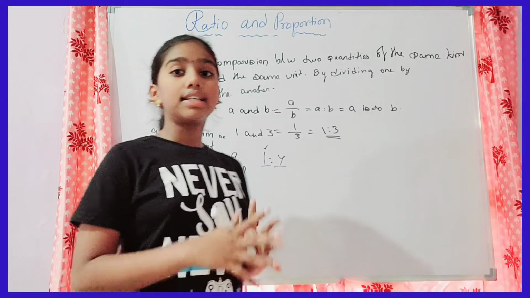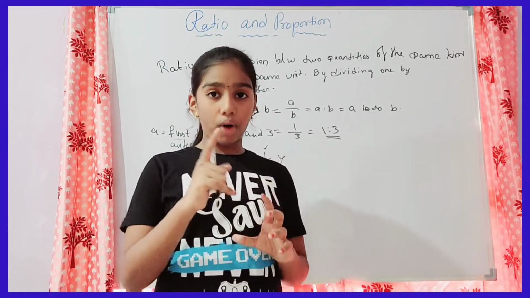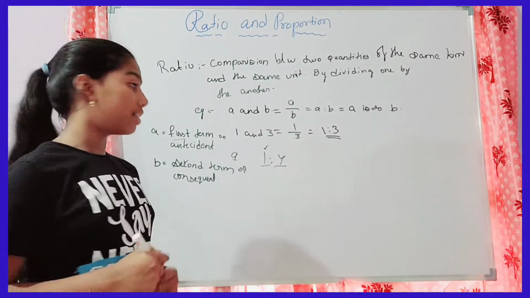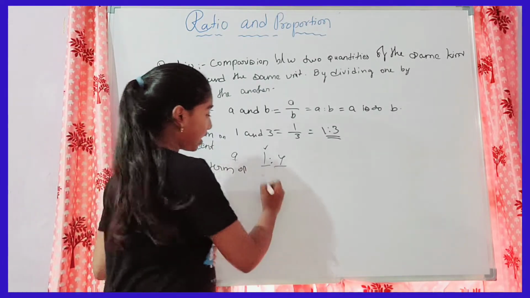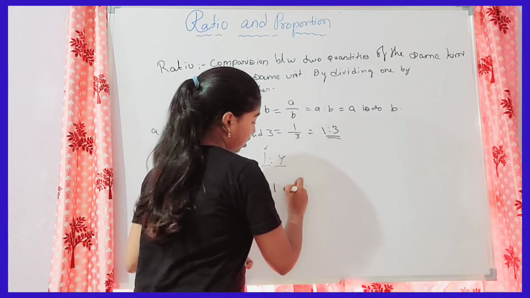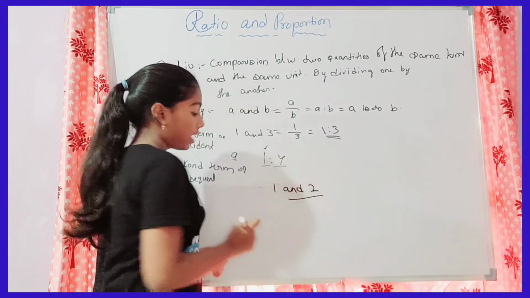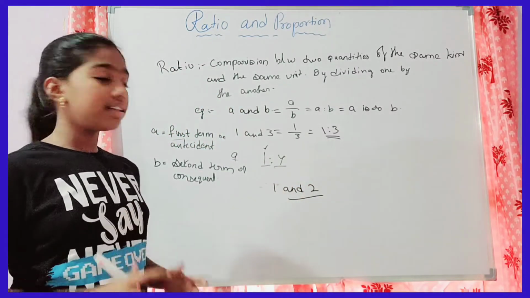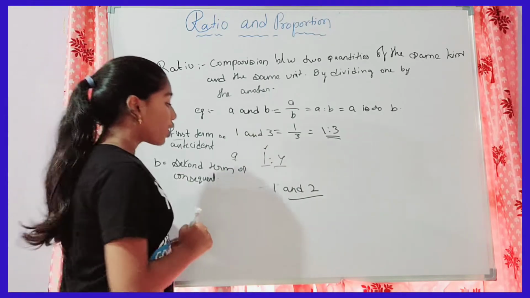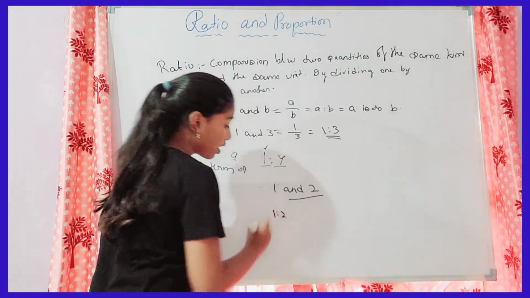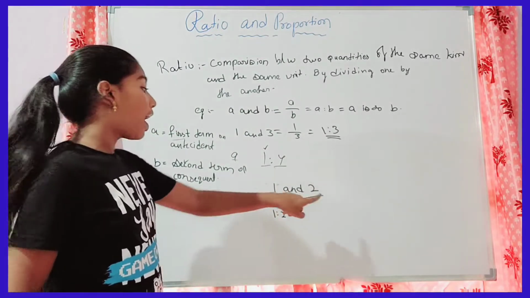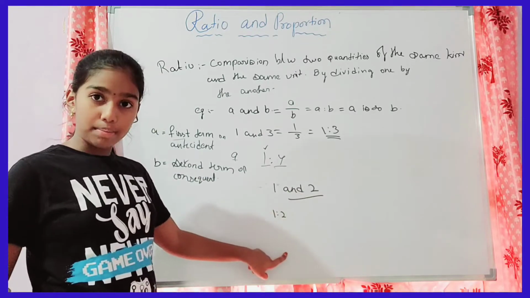Now we will see one rule. If the question says to find the ratio of 1 and 2, then you have to write the ratio as 1:2 only. Here the first term should be in the first term place only, and the second term should be in the second term place only.